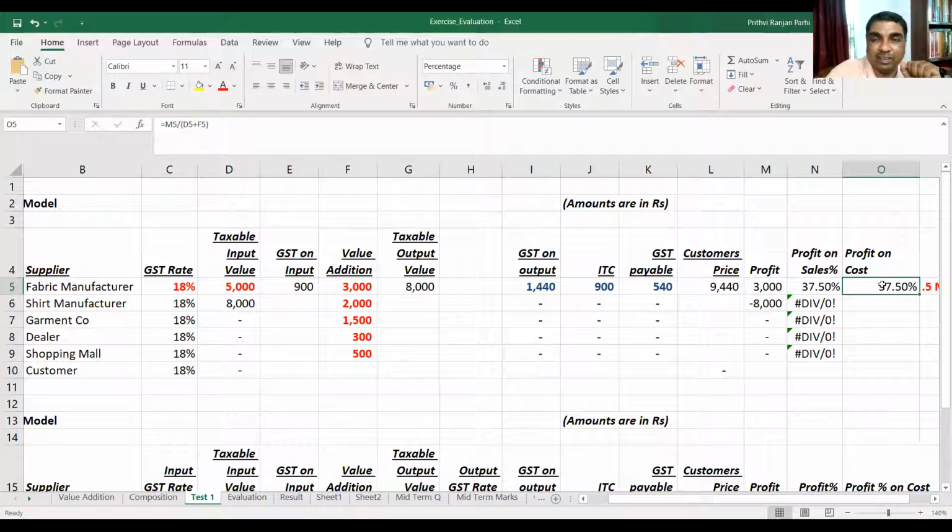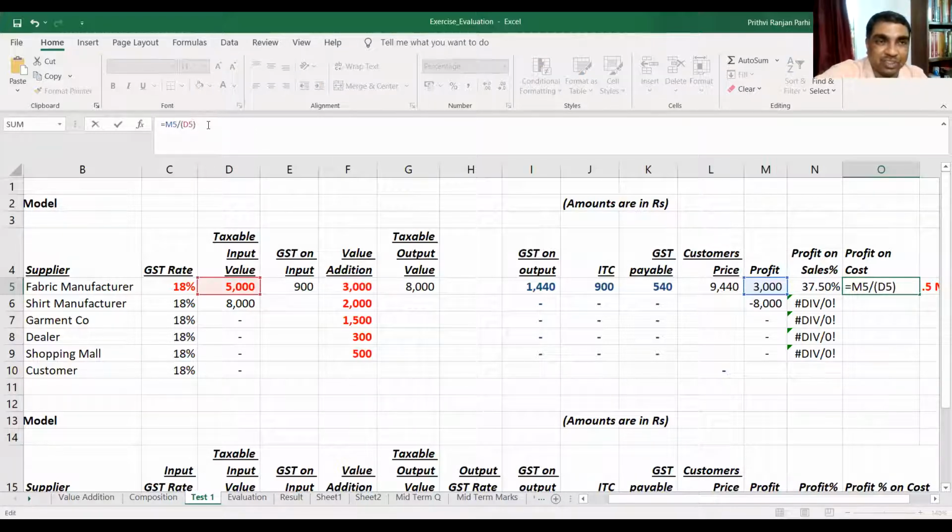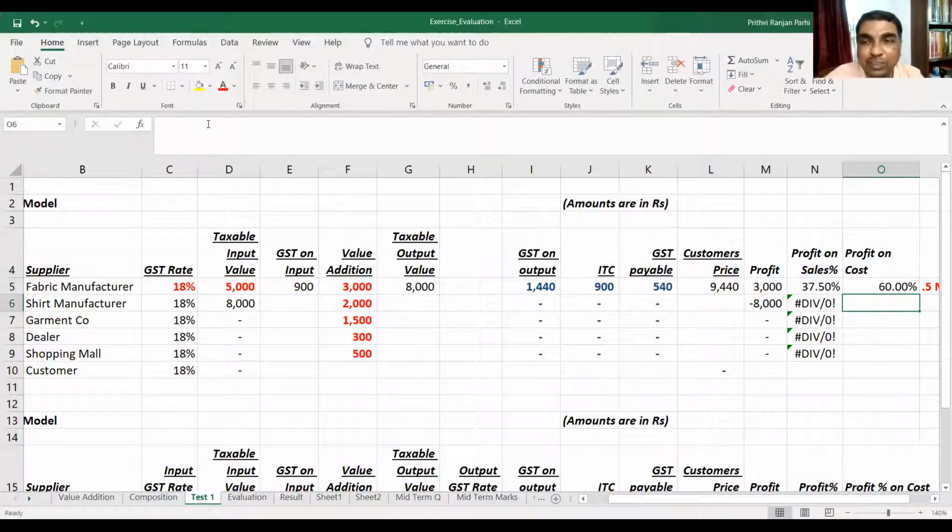Or let us say, if you assume that cost means only 5,000, and this value addition is only your markup, then instead of adding that thing, I will say profit is divided by base cost only. Now it will come to 60%.